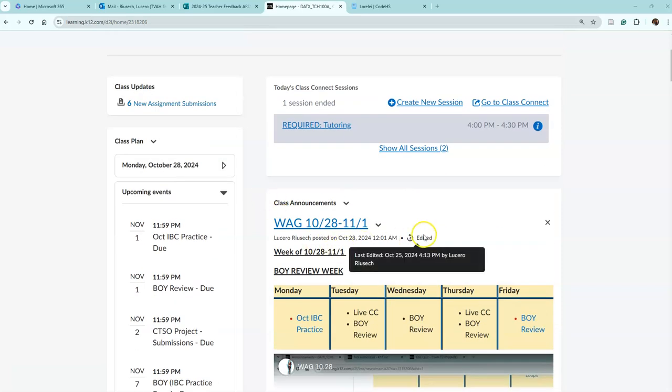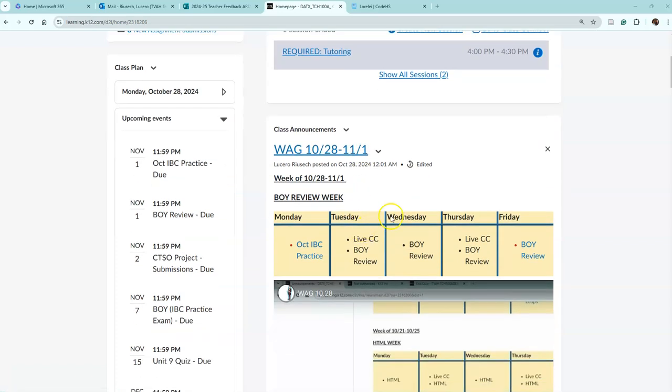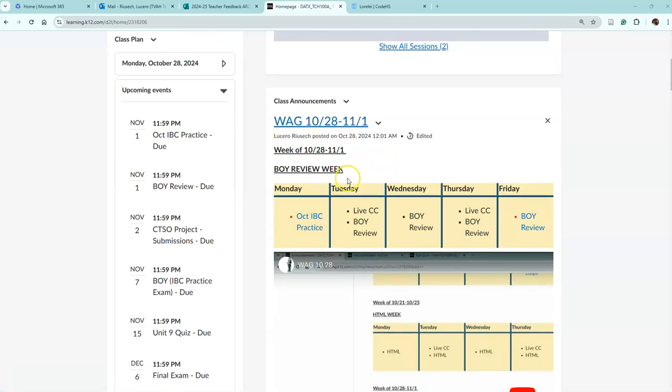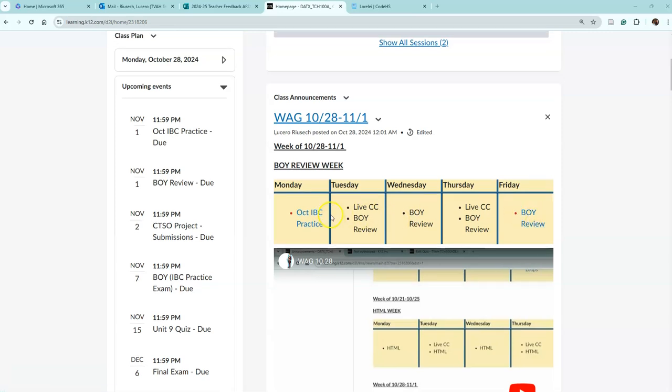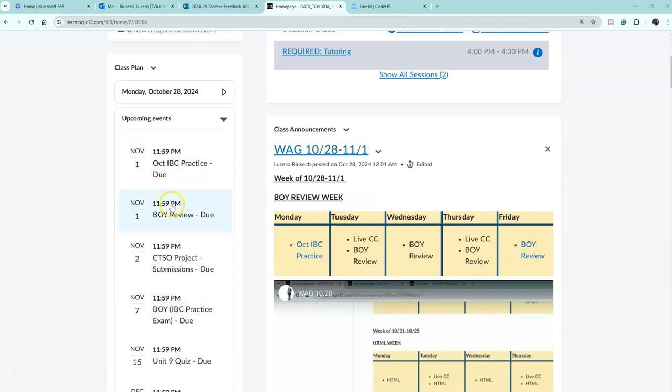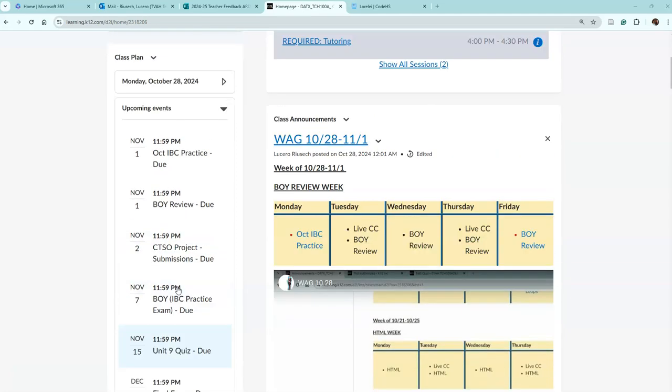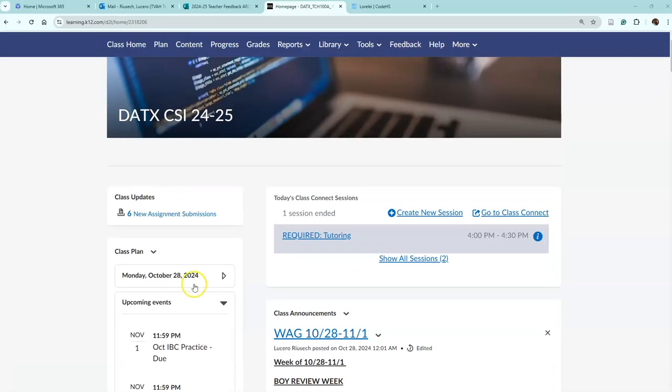Usually on the announcements on Monday morning, you'll see the WAG of the week, the Week at a Glance is what WAG is. It gives you specifically what we are doing this week. The two links that are attached are usually live links that you can just click and you'll see the assignment or the quiz that is attached to that. The stuff on the side, those are all the things that are upcoming. And that's pretty much all that you have on here.